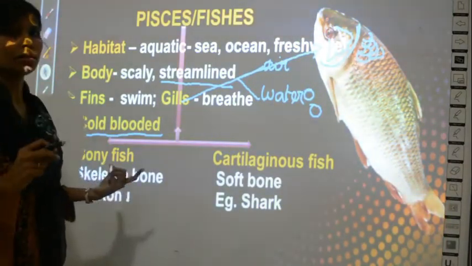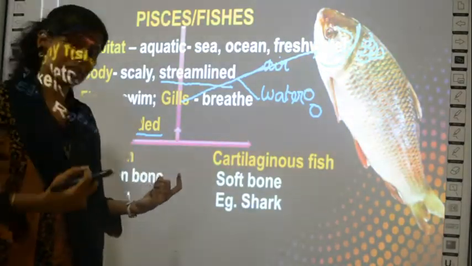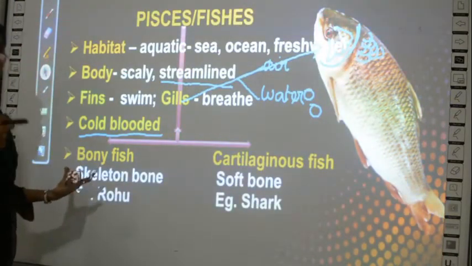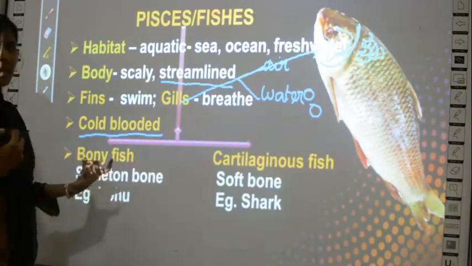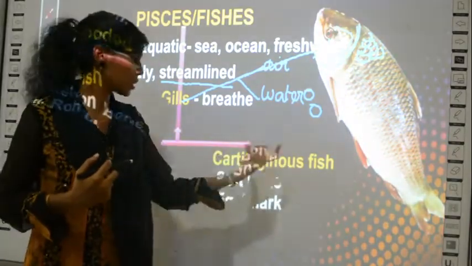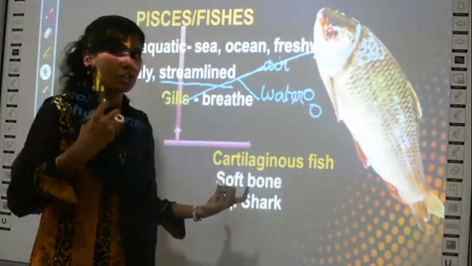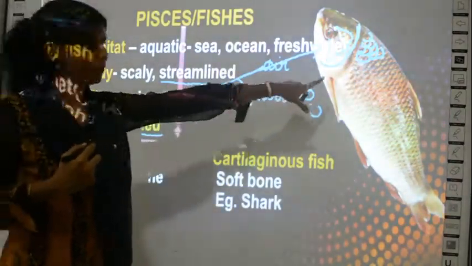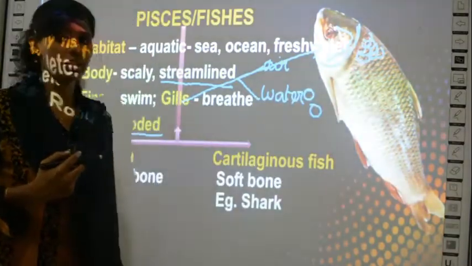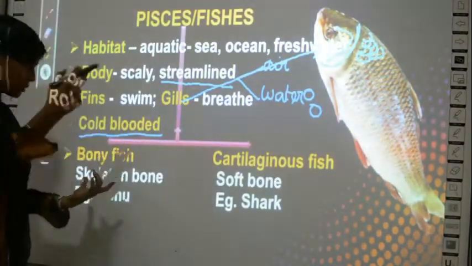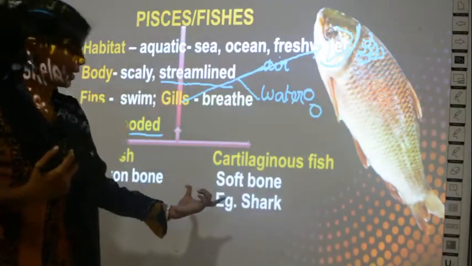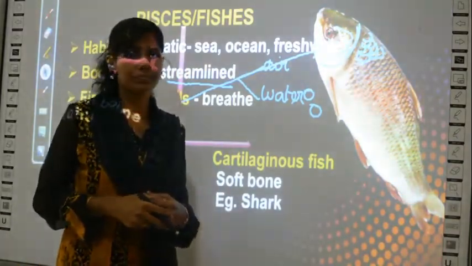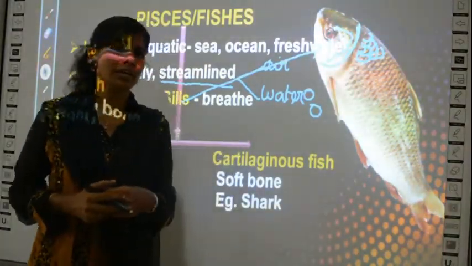So depending upon the nature of the skeleton, whether it is soft or hard, fishes are classified into two types: bony fishes, which have a very hard, bone-like skeleton, and cartilaginous fishes, which have a very soft skeleton. An example for bony fishes is rohu. This is the image of rohu. You must have seen this in the local market. And the shark, you know, right? You must have seen it in pictures. Shark is an example of a soft backbone fish.